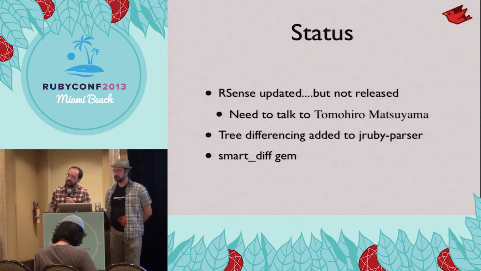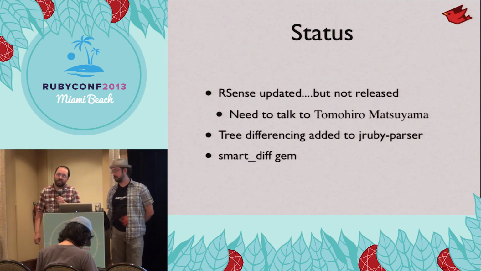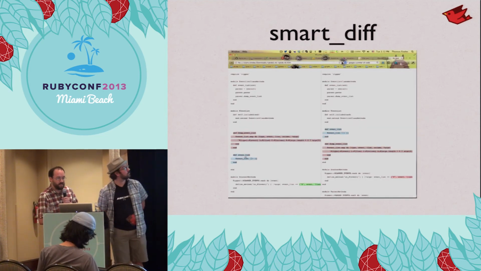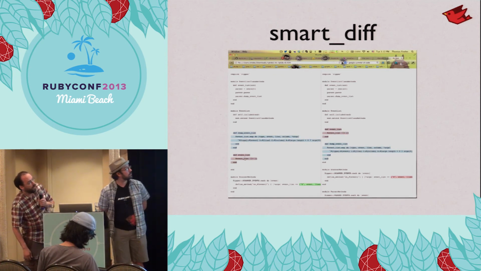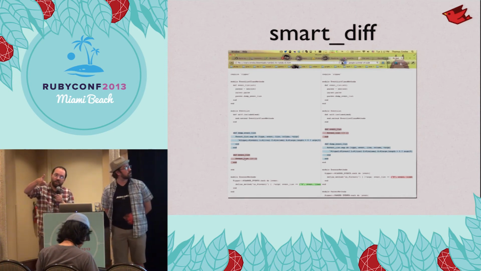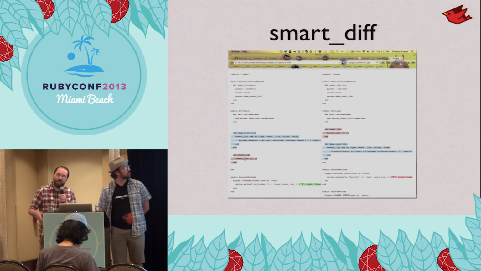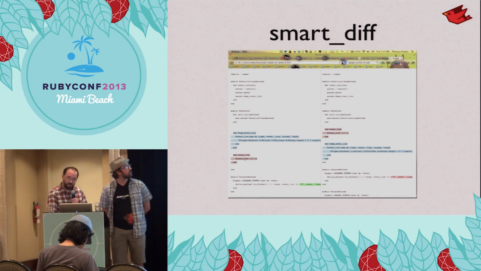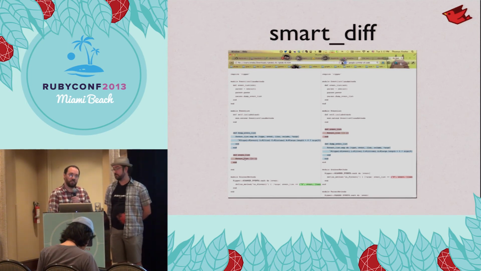Eric added this really cool tree differencing support so that you can compare two different subtrees and do all sorts of things with it. And one thing that he did with it concretely is he made a gem called SmartDiff. If you take a diff between two files, you'll get an HTML file that looks like this. You'll see the blue and gray highlighting back and forth. SmartDiff is actually able to tell that I just switched the order of these two files. And then you'll see that typical green and red output for things that are added or deleted. It's pretty cool. So you can use this, just gem install.